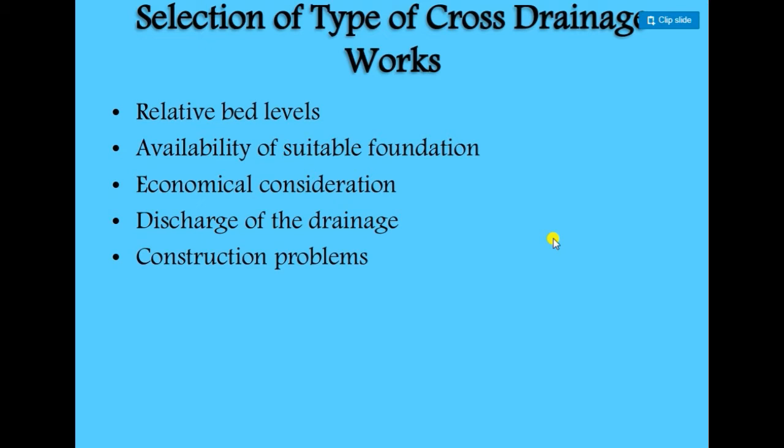Discharge of drainage: how much water is flowing through it and how can we safely pass it out. Construction problems, like availability of material, the flow of that natural drain, and the time of flow of that drain. Those are the many factors when we are creating constructions over the natural drains.